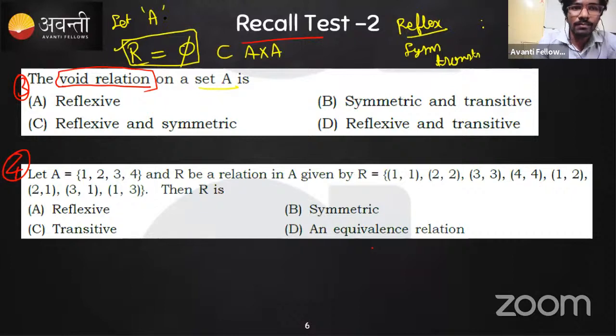This set has not been given, but you can consider this as a general set which has elements. In order to say reflexive, this A comma A must be present in the relation for every A belonging to the set A. Since this is a null set, this is not present, hence it is not reflexive. This A comma A is not present in the relation R for every element belonging to A. The elements of A may not be given, but you can consider multiple elements like 1, 2, 3 and so on.